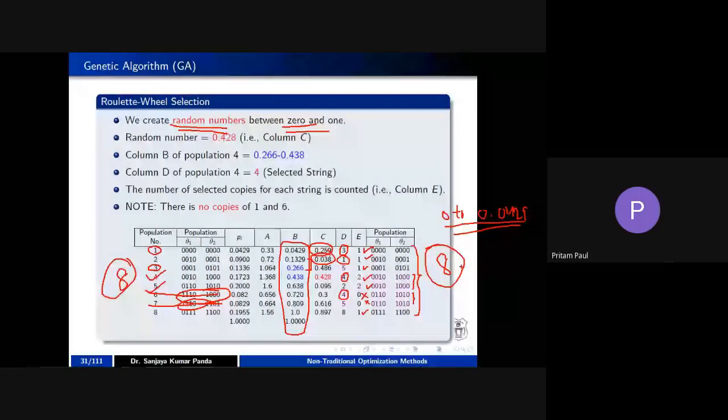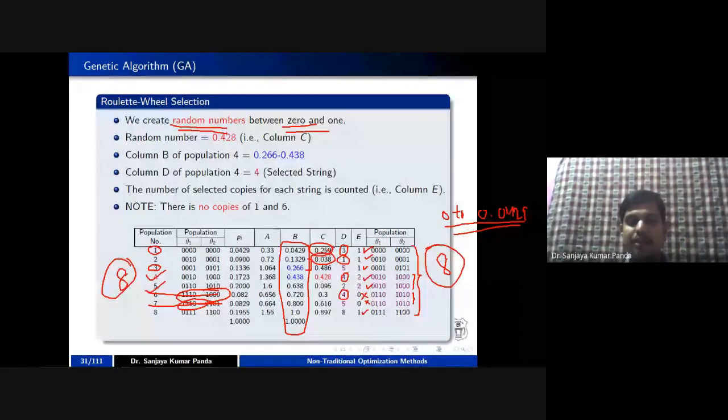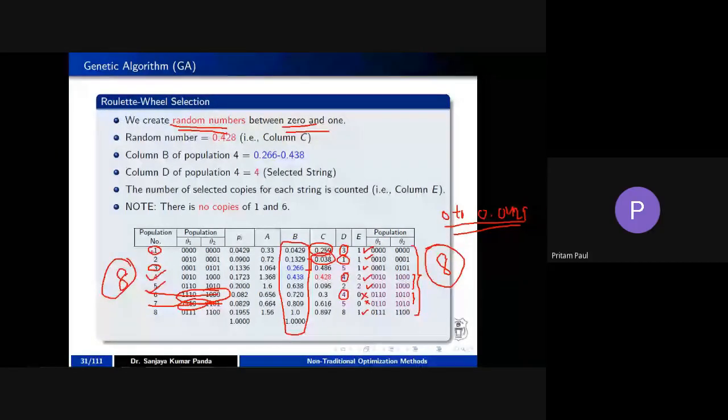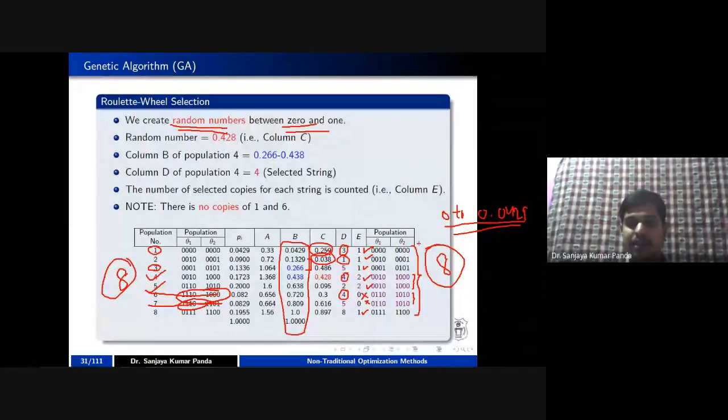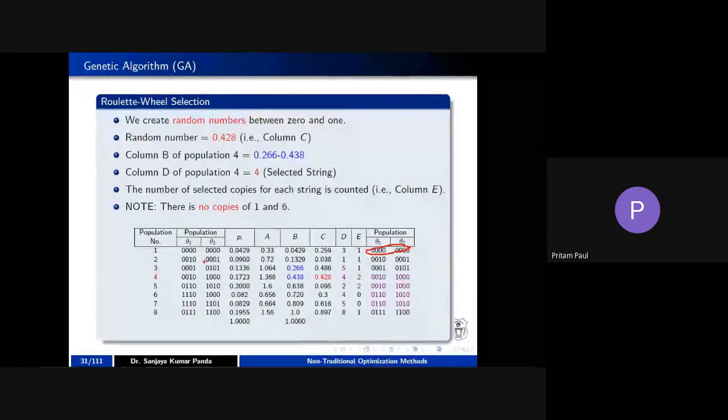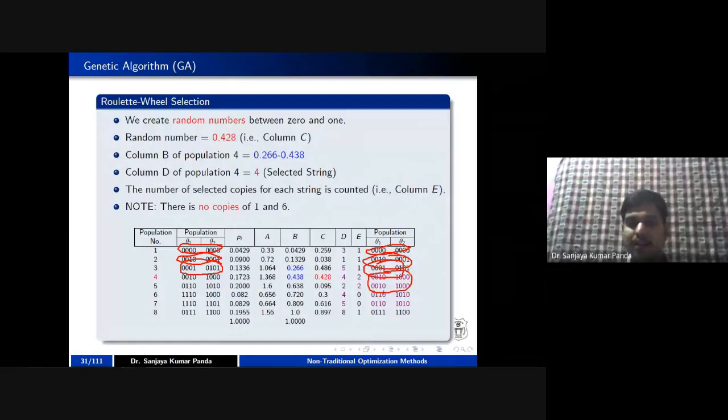For the last column, the population theta 1 and theta 2, can you please explain? I have copied. How many times is 1 copied? One time. I am writing the same one here. This is the same as this one. 2 is repeated how many times? One time. This is the same as this one. 3 is repeated one time. This is the same as this one. 4 is repeated how many times? 2 times, so it is repeated here. 5 is repeated here. And the last one is repeated here.